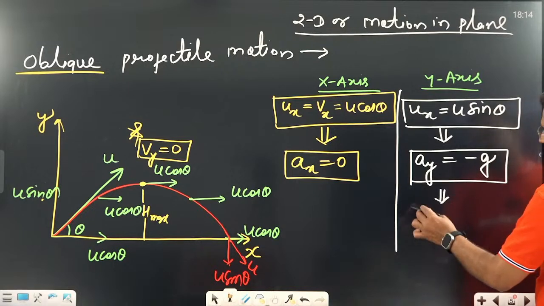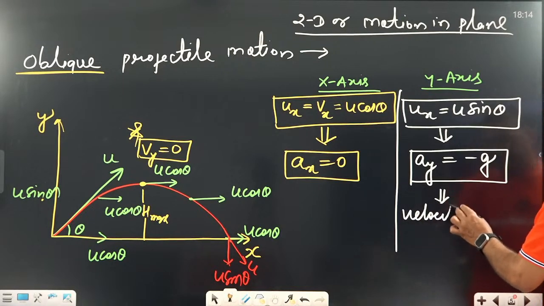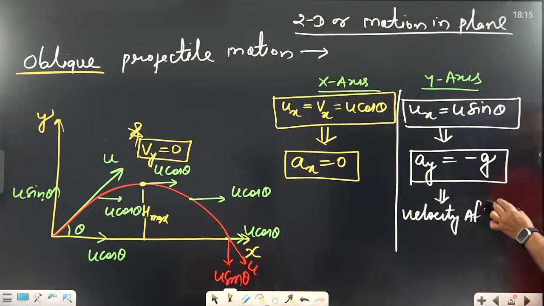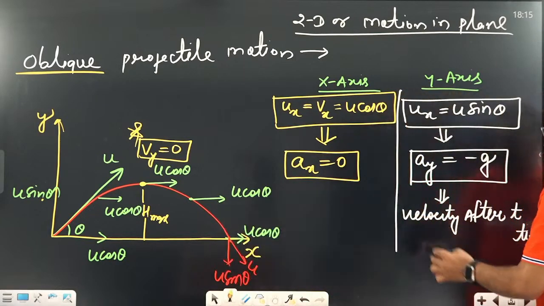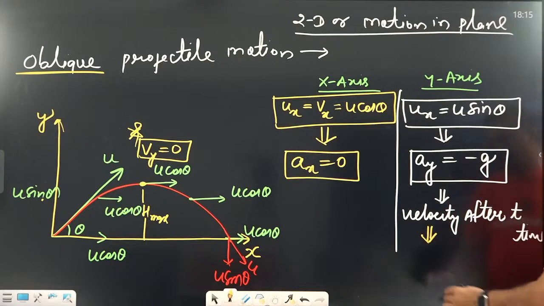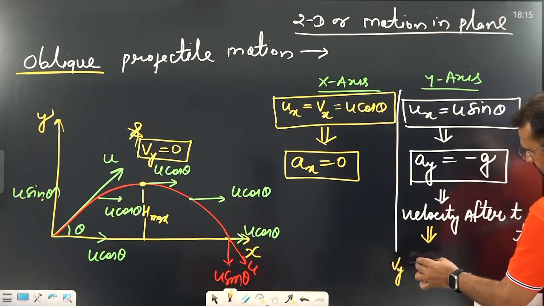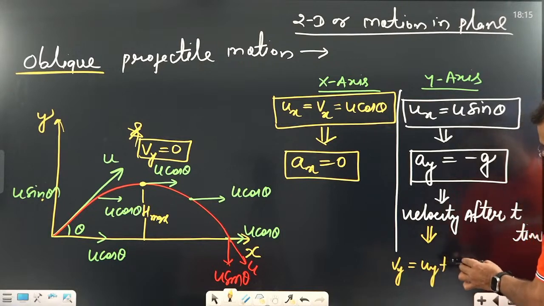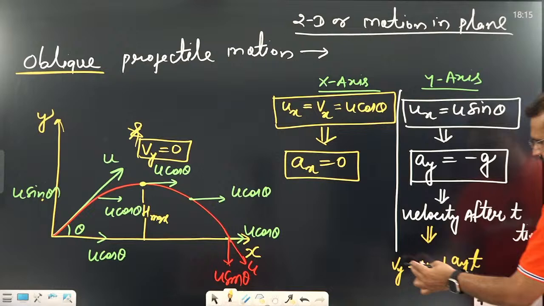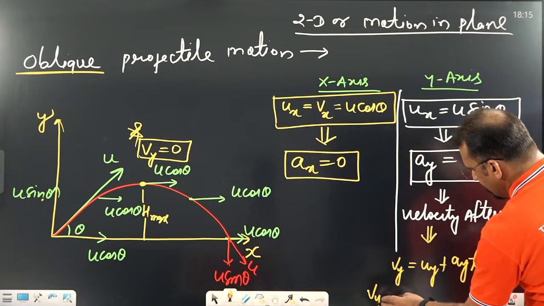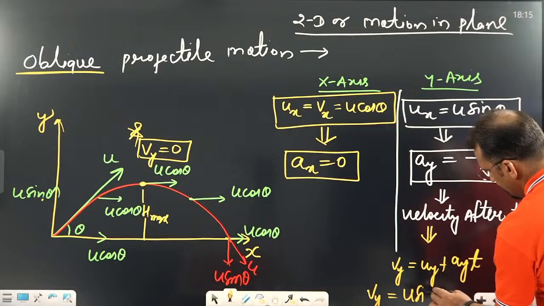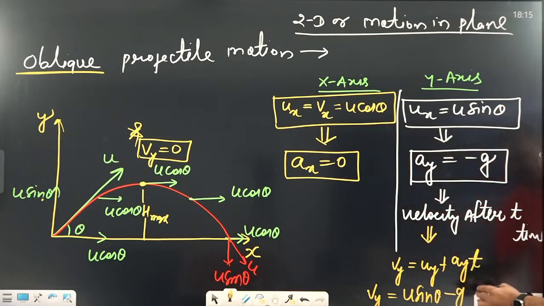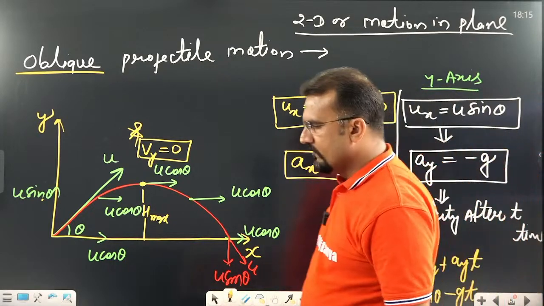If someone asks for the velocity on the y-axis after t time, you tell me, how to calculate it? You know acceleration is constant, so we can apply an equation. Which equation? The first equation, Vy equal to uy plus ay into t. Now put in the values. What is Vy? Vy we have to calculate. What is uy? u sin theta. What is ay? Minus g. Time is given. So this is the formula to find the velocity on the y-axis.